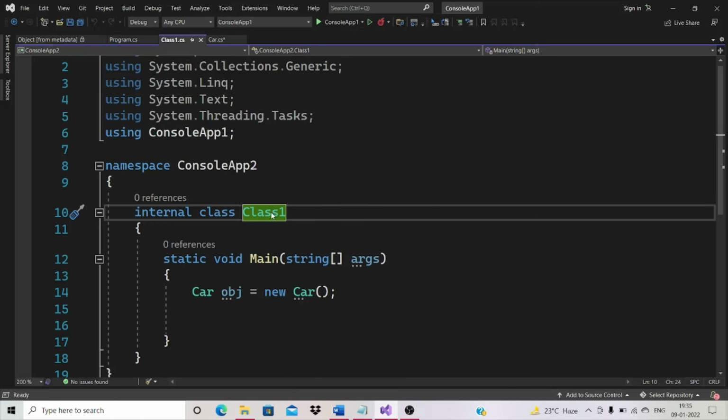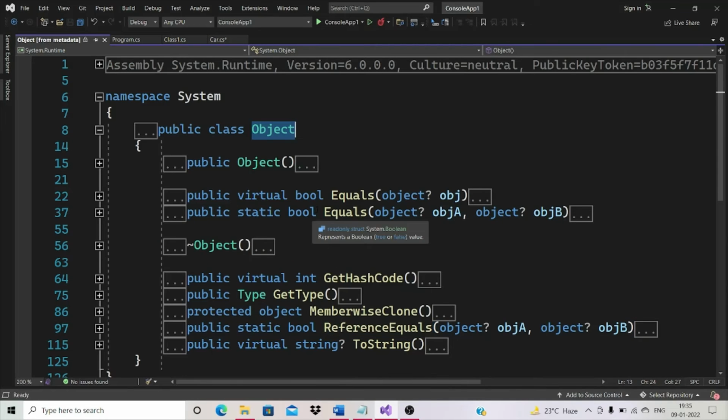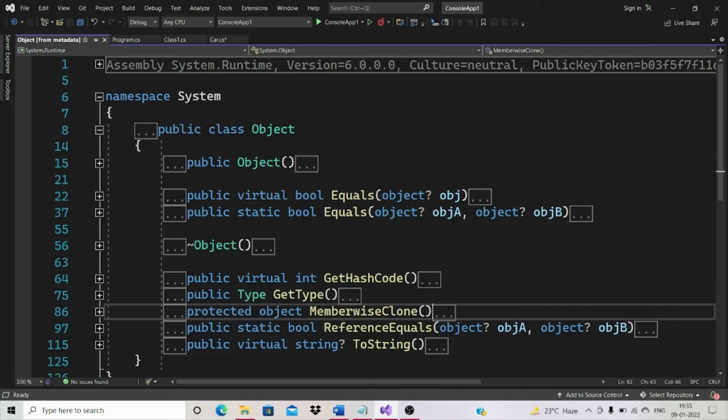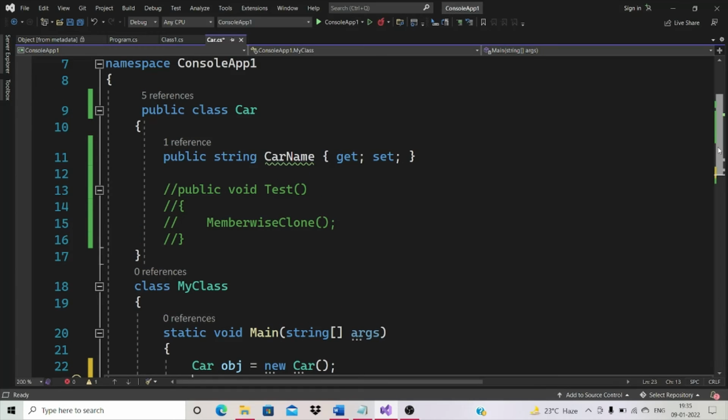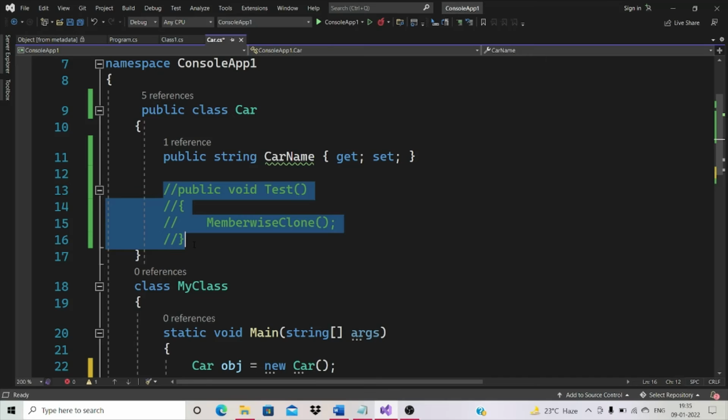Next one, we have a few more methods, right? Go to base. What about the rest of the methods? MemberwiseClone. Okay, MemberwiseClone we cannot access through an instance, as it is protected. Now how do we access protected members? We can access them in the derived class. Car is the derived class of object. Okay, let me comment this one.